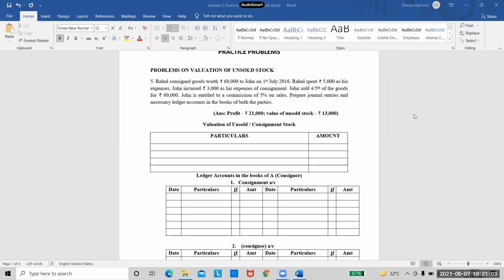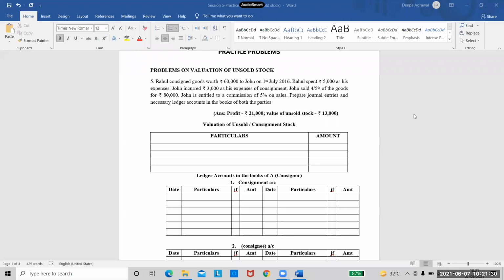John incurred rupees 3,000 as his expenses of consignment. So these are the expenses of consignee. So consignor's expenses are 5,000. Consignee's expenses are 3,000. John sold 4/5 of the goods for rupees 80,000. So see, he did not mention the quantity of goods. So even in the case of sale, he says John sold 4/5 of the goods for 80,000.